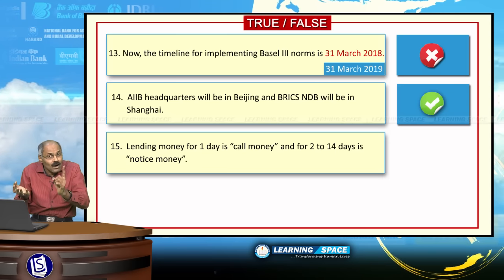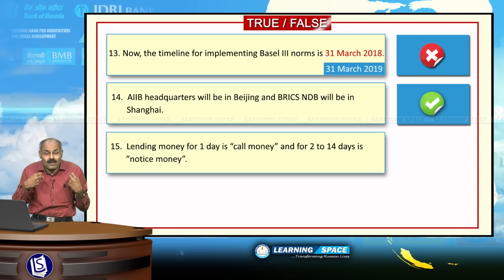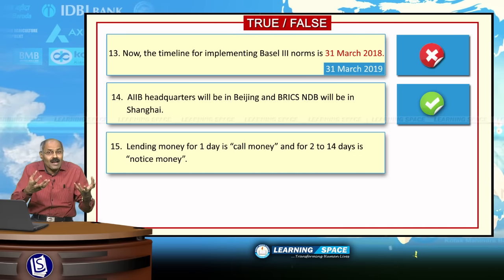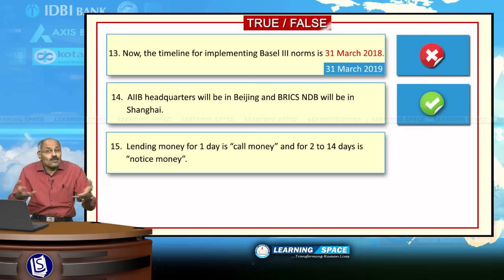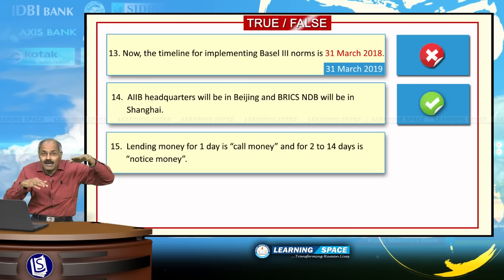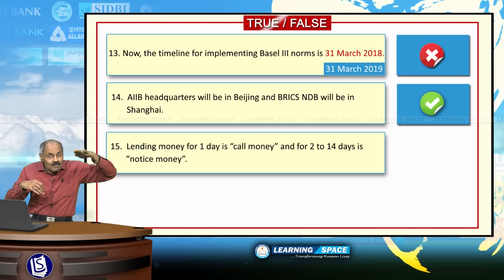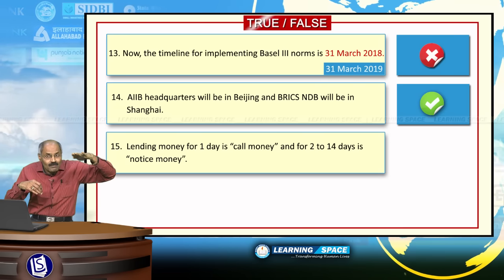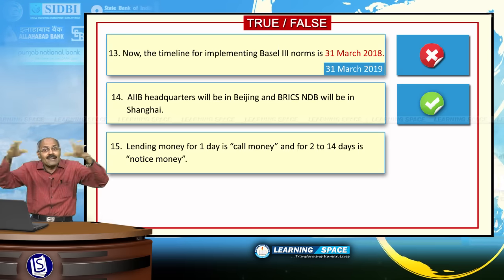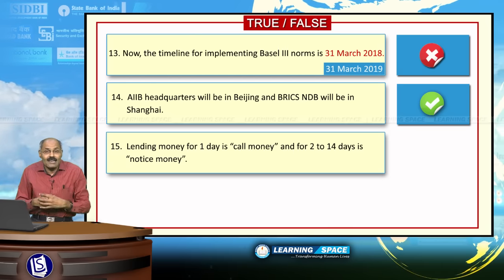Call money is for 1 day and notice money is for 2 to 14 days, borrowing money for short term, because banks cannot anticipate how much money their depositors are withdrawing today and how much they are withdrawing tomorrow. No one knows in advance. That is why for short term lending, different mechanisms are given. LAF is given by Reserve Bank of India, marginal standing facility was given by Reserve Bank of India since 2011, and subsequently if these two arrangements are also used, the banks can go and borrow from the adjacent banks or financial institutions, right friends. So, the given sentence here is absolutely correct.